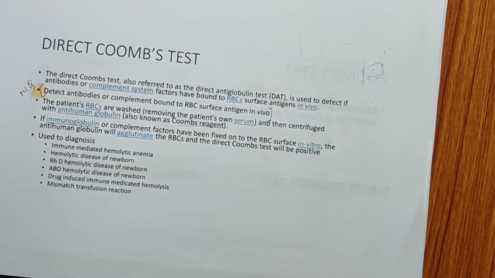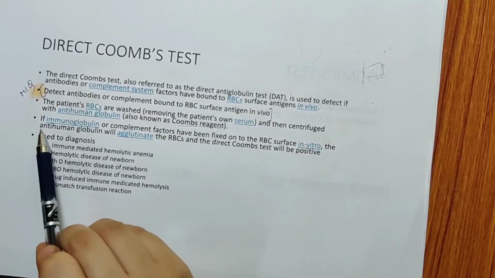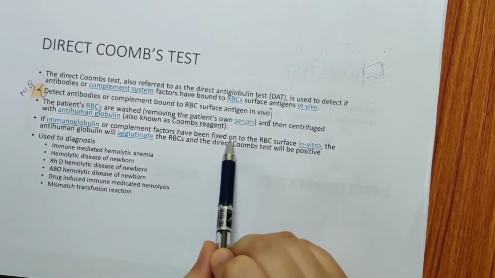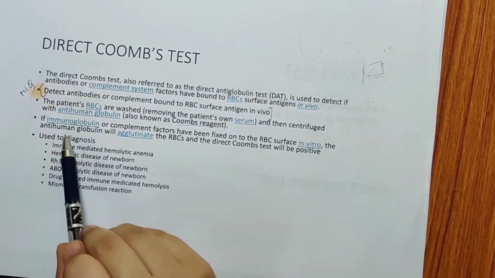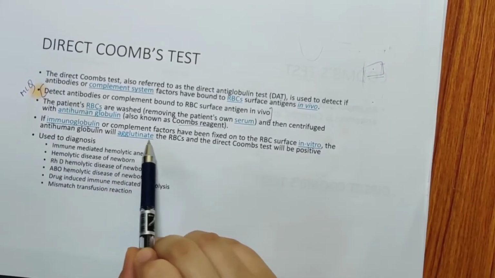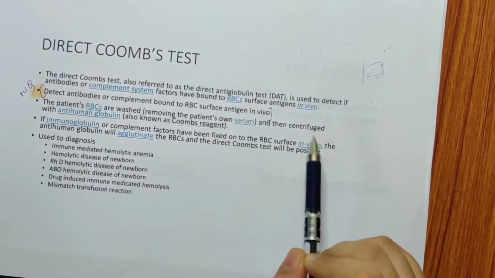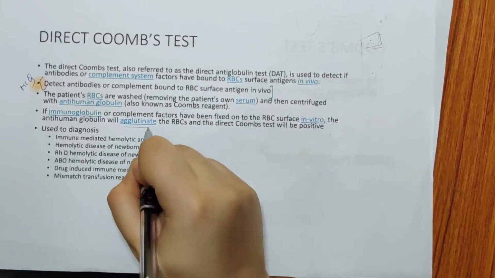So now they are mixed with anti-human globulins, which are also known as Coombs reagent. If immunoglobulin or complement factors have been fixed on the RBC surface in vivo, the anti-human globulin will agglutinate the RBCs and the direct Coombs test will be positive. So for the Coombs test to be positive, there needs to be agglutination.